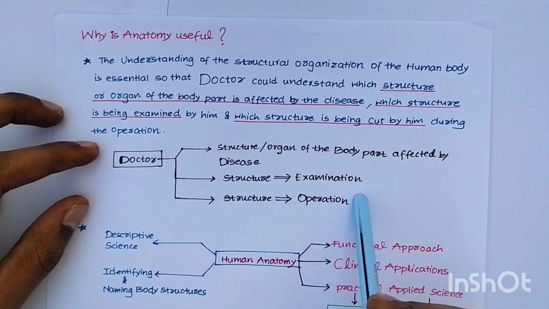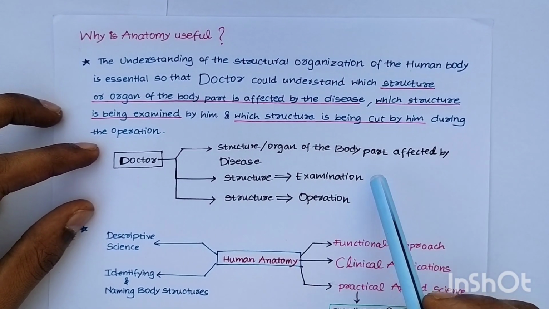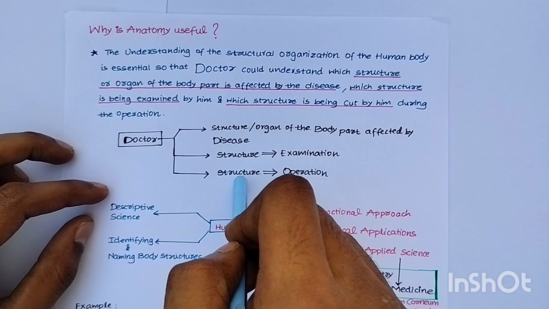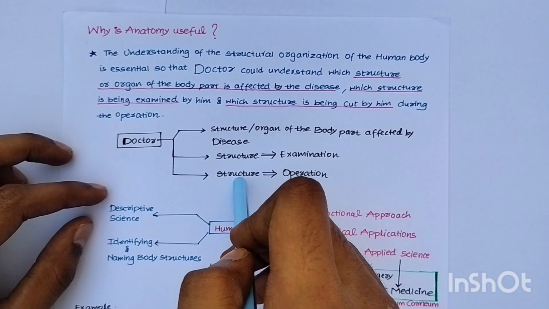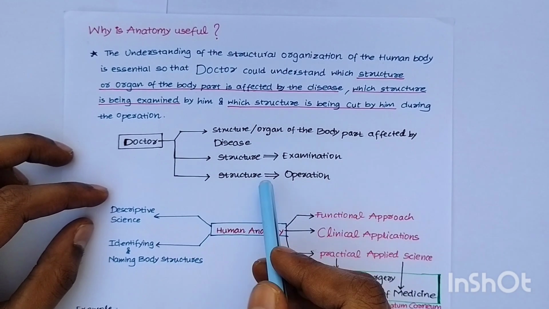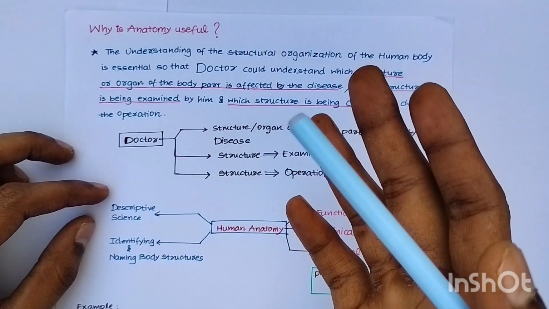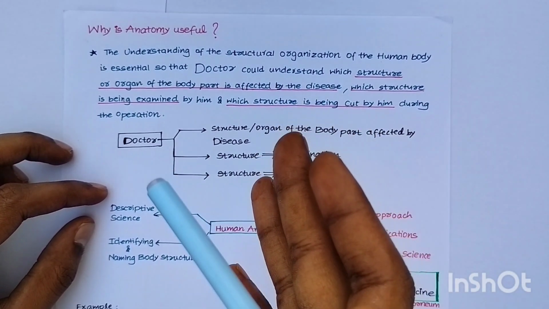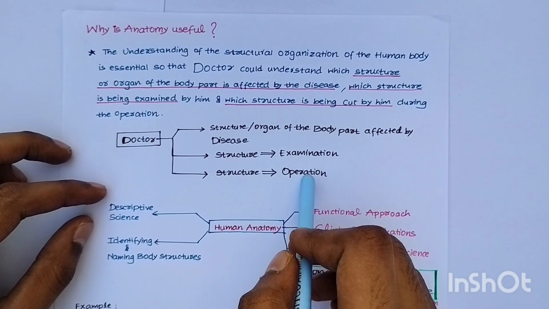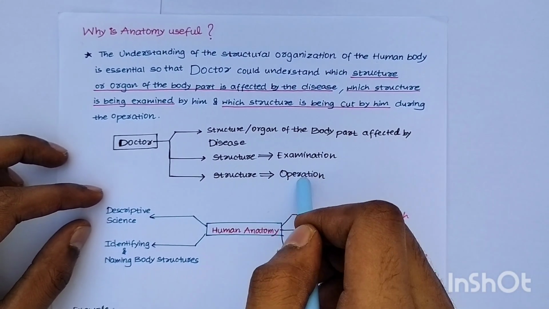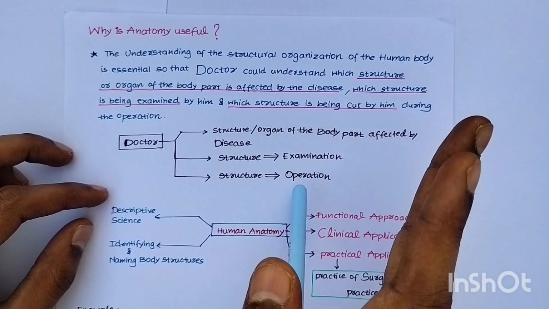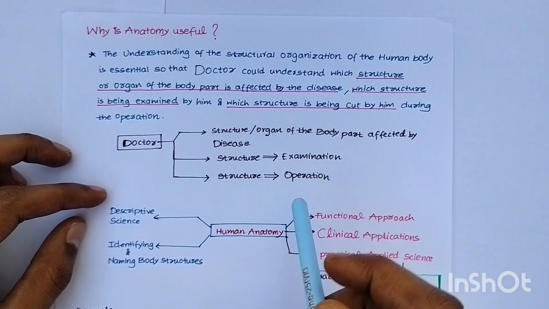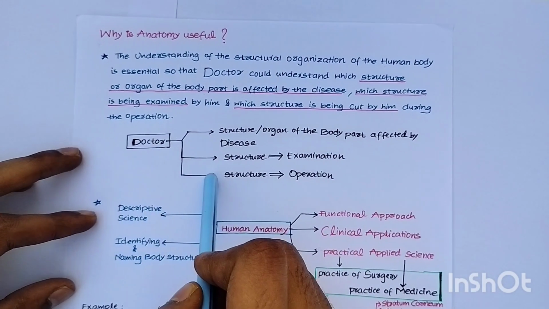And the structure. So during the operation, the surgeon generally should know the anatomy thoroughly, whatever surgery he is doing. He should be careful about the nerves and the blood vessels that will be encountered by him during the operation. So he or she has to know the anatomy very well to approach the surgery. So that's the way anatomy is useful.